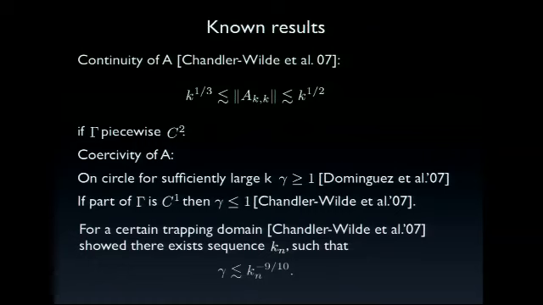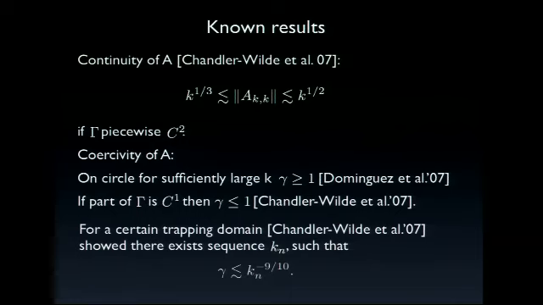So on the one hand, we've got these very, very nice results by Chandler-Wilde et al. in 2007. Namely, for the continuity, we've got this nice bound in terms of k if gamma is piecewise C2, which is a mild assumption. So this is very nice. But for coercivity, it's much more difficult.